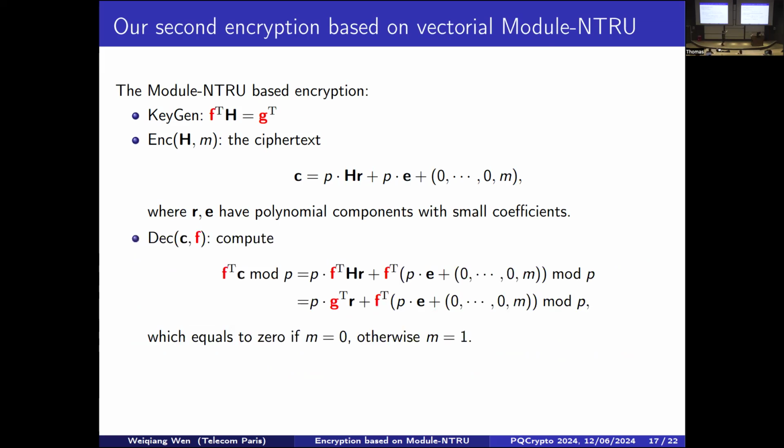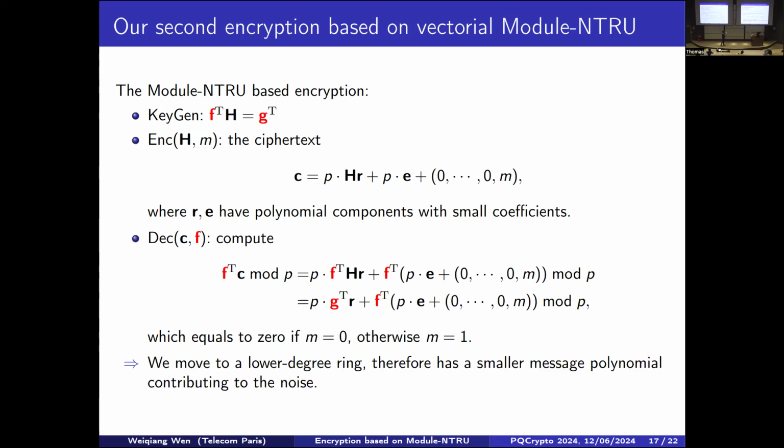You can simply do the inner product between F and the ciphertext vector C. And then you can again regroup into two parts. Simplify the first part using our relation in the key generation. So everything will be small as G, F, R, and E are all small. So modulo P will leave us only the product between F and the message. Here I would like to mention that for the message polynomial, we only put it in the last slot of the ciphertext vector, leaving all the remaining places to be 0. So this is our second design.